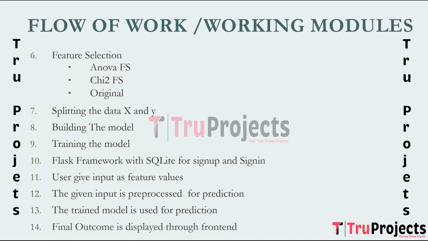Final outcome is displayed through frontend. The predictions made by the models are displayed to the user through the frontend of the web application, providing a final outcome based on input features. This outcome indicates the probability and the likelihood of the user having heart disease.